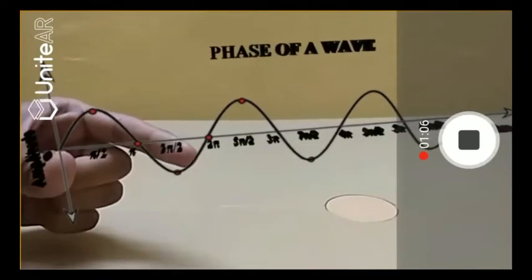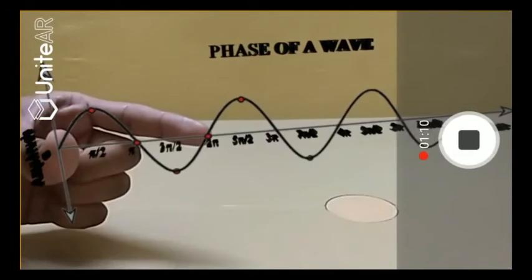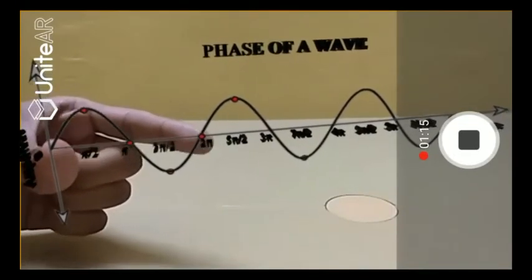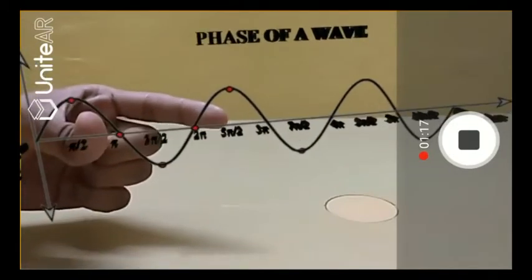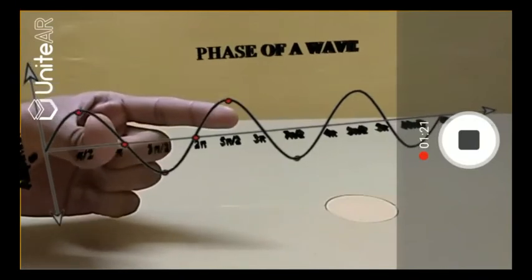Meaning, if these two points are in phase because they're going to go up no matter what, and they're consecutive, meaning one after the other, that distance is a wavelength. For example, the distance between these two points is also the wavelength because they're going to go down consecutively.